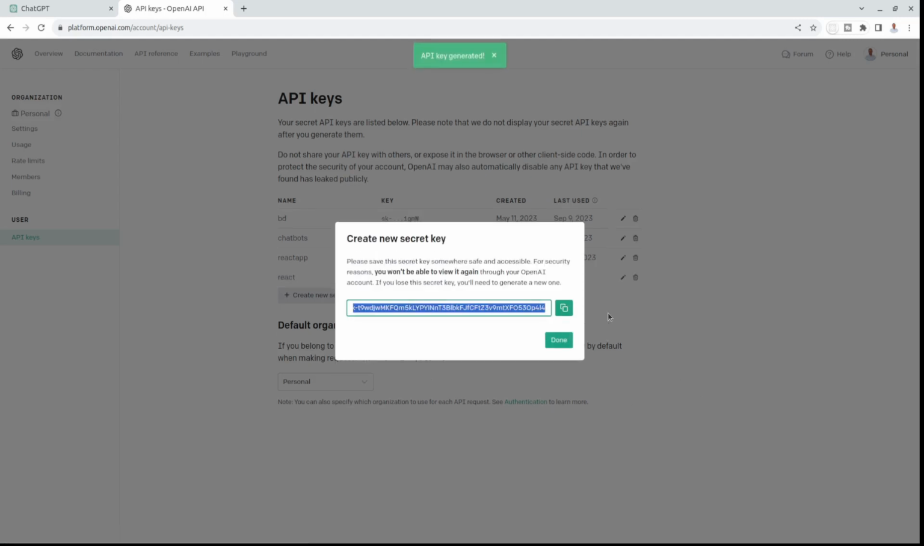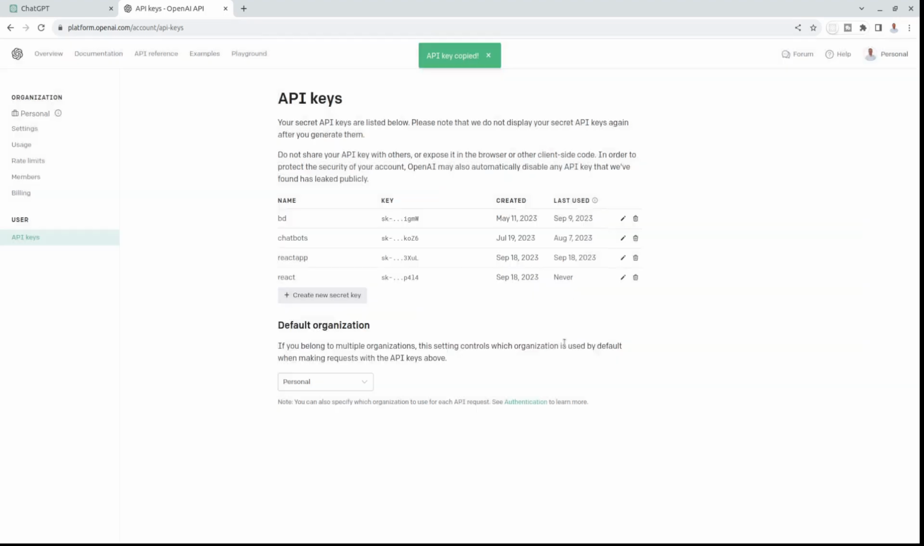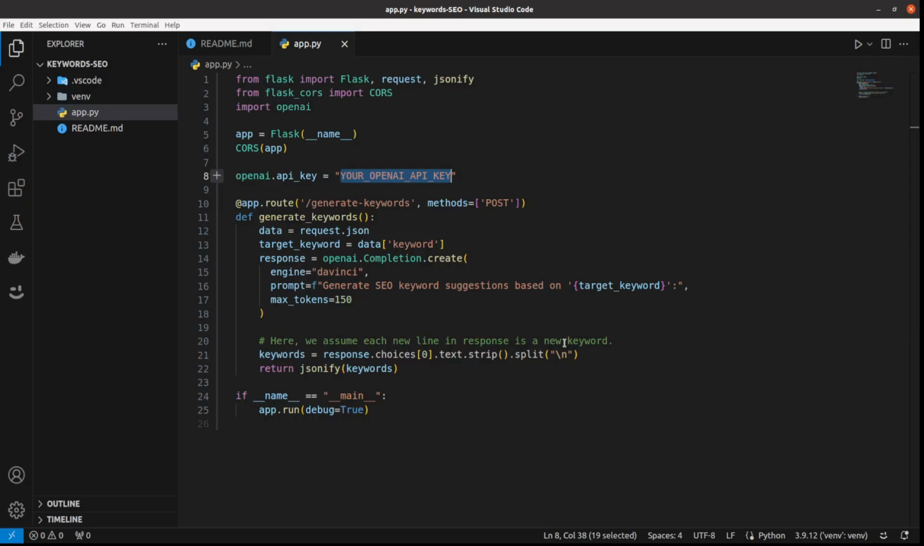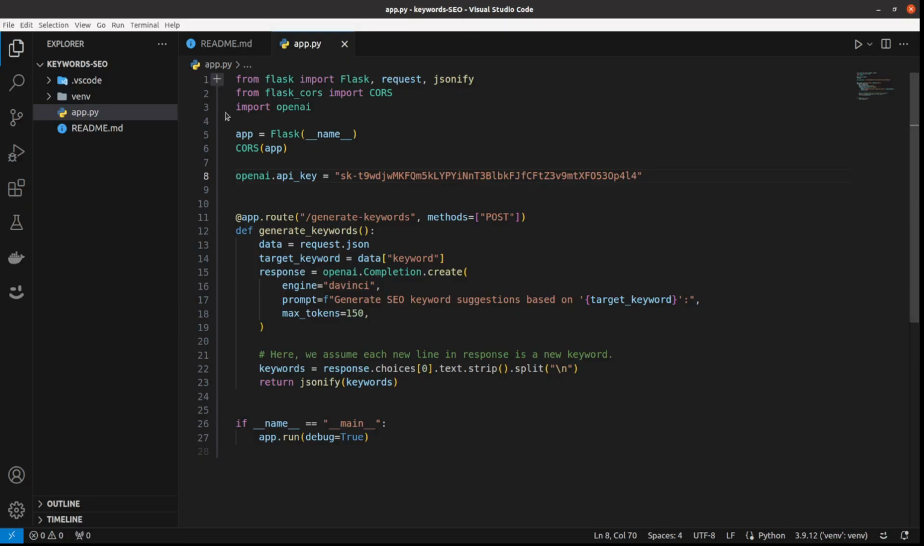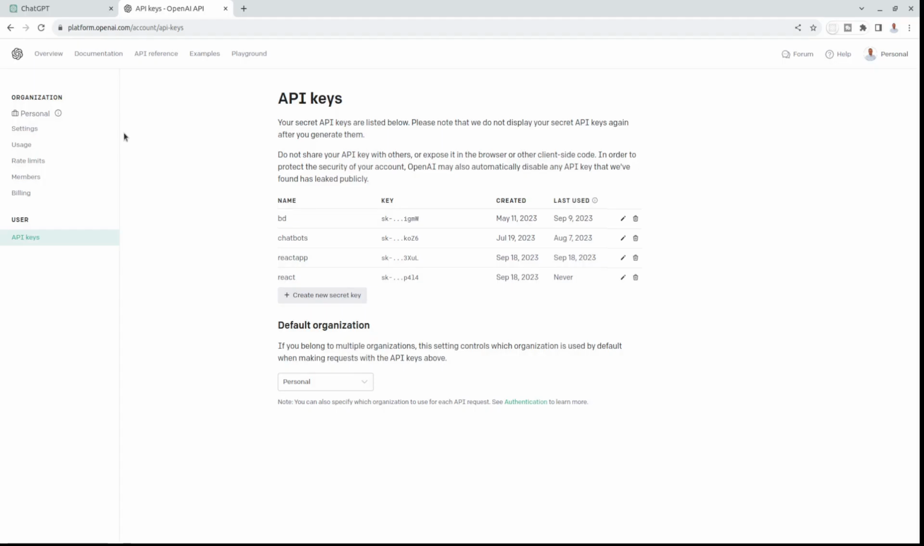And that's very important. You want to copy it immediately. You won't be able to view it again. So I've just copied it. I click on done and then I paste it here. And as you can see, I'm not able to see it anymore. Okay, so this is our backend. Let's see what else we've got.